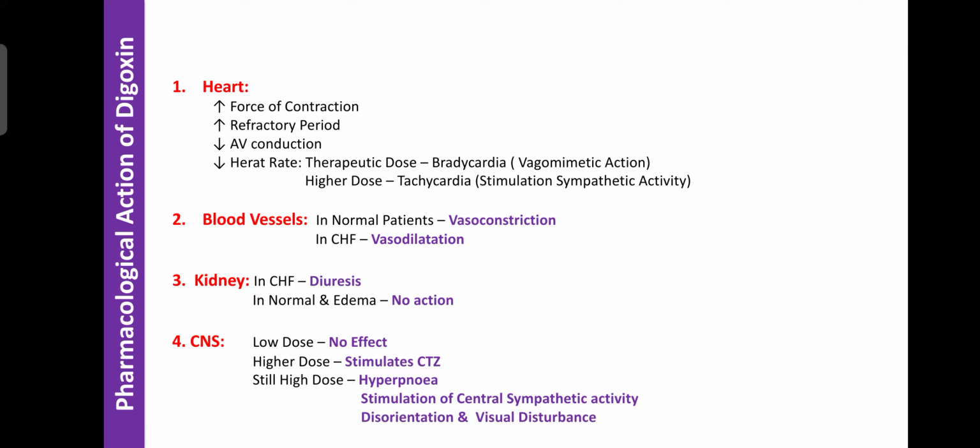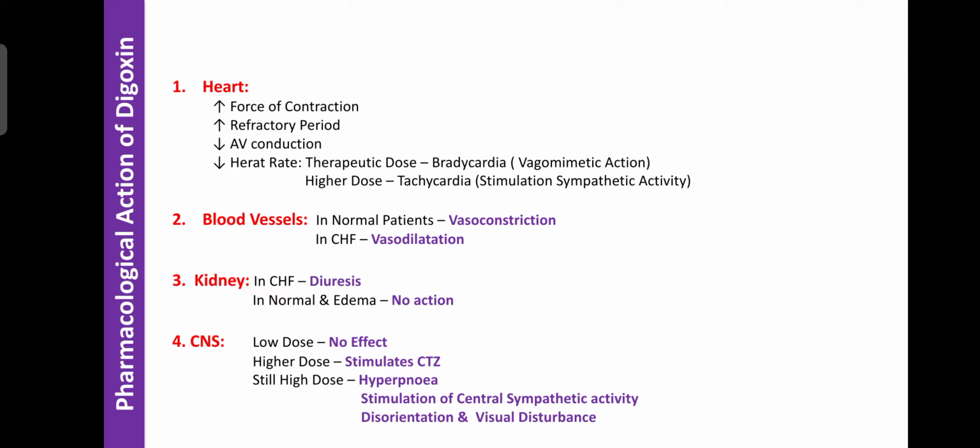Regarding heart rate, at regular or therapeutic doses, digoxin can cause bradycardia, or decrease the heart rate, because on one side it enhances the refractory period, so the generation of the next beat or next action potential is delayed. Second, it decreases the AV conduction. And third, in the therapeutic dose digoxin shows a vagomimetic effect because it can stimulate the vagus nerve.